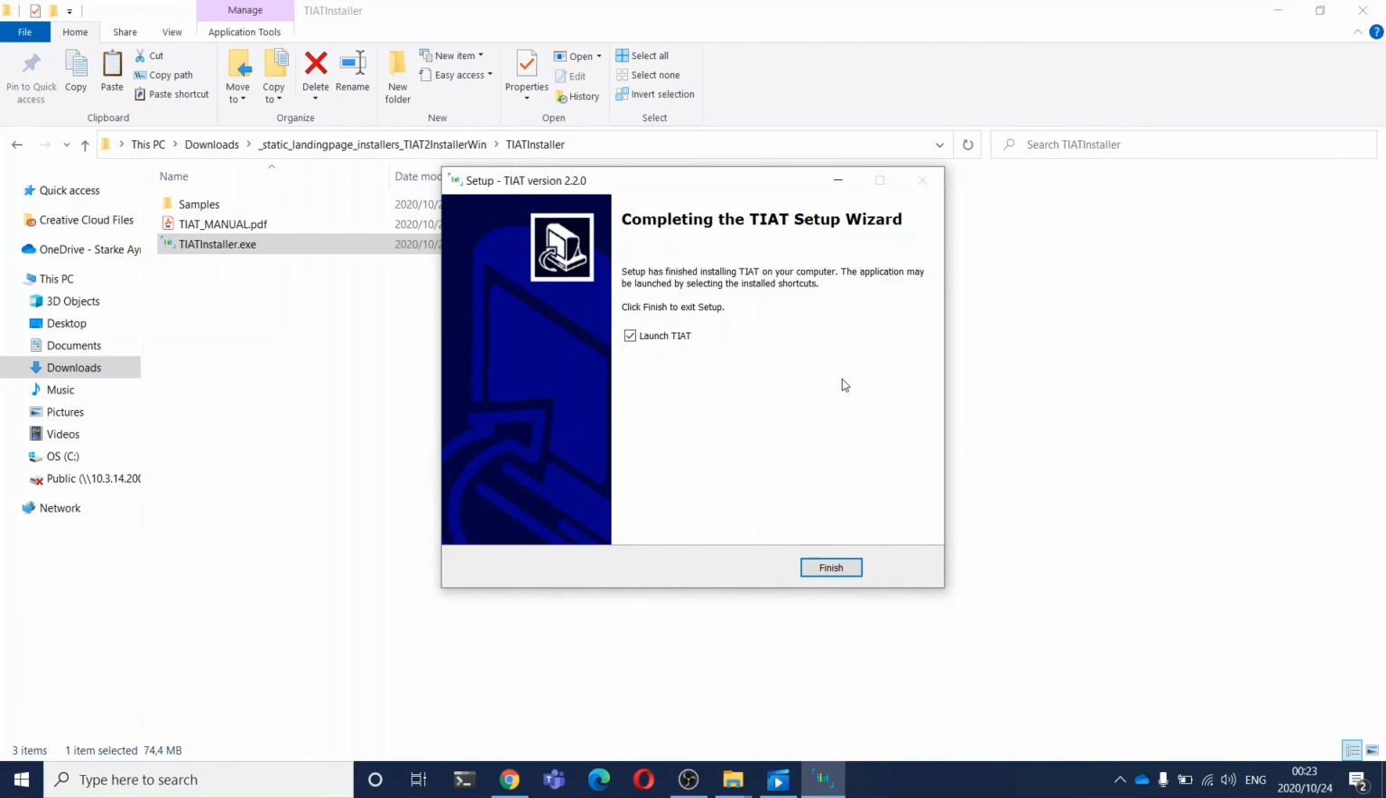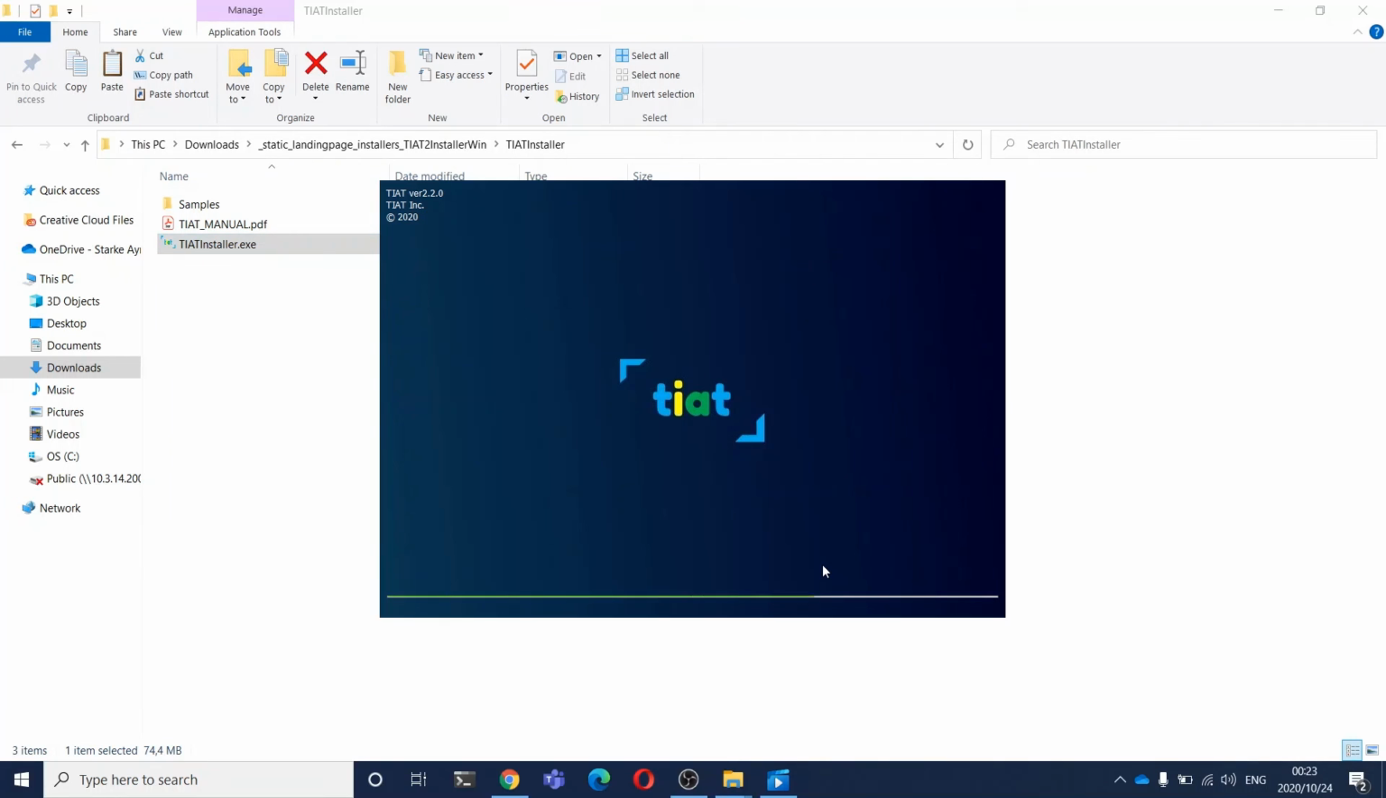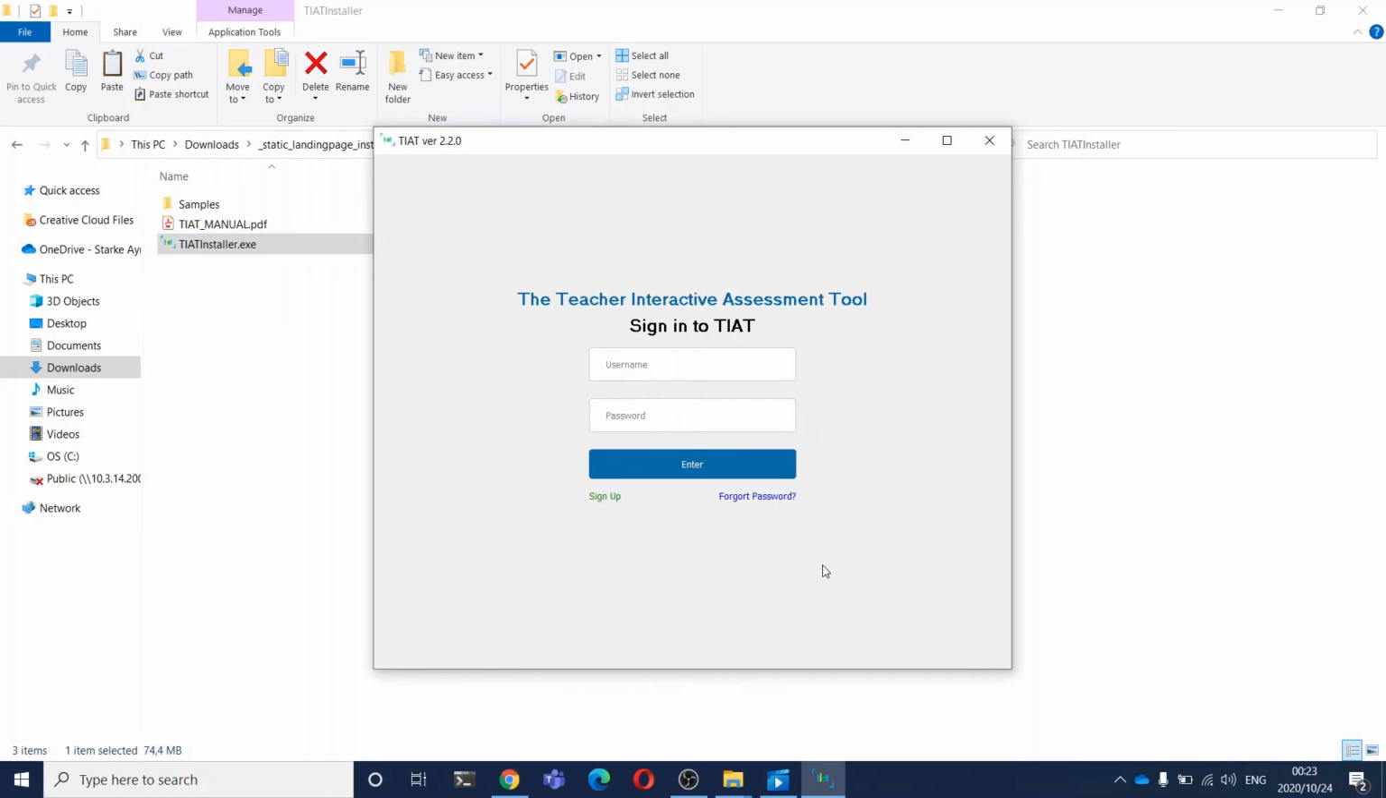We're going to try to launch TIAT immediately. So we're going to click finish with the checkbox checked. And voila, you have successfully installed TIAT onto your computer.